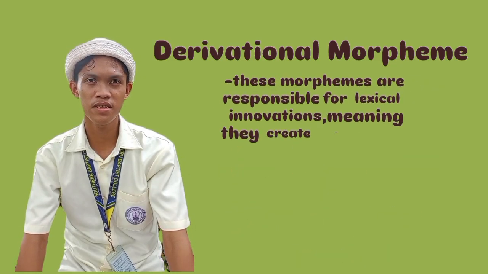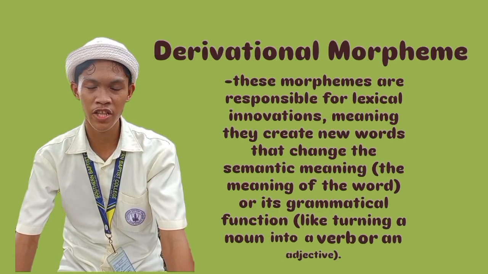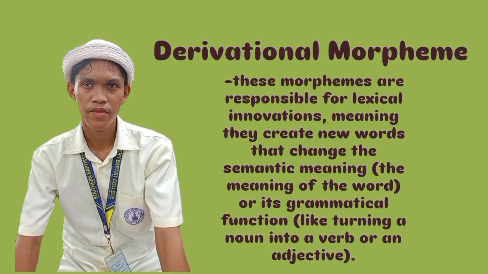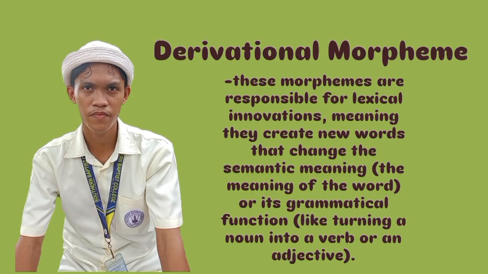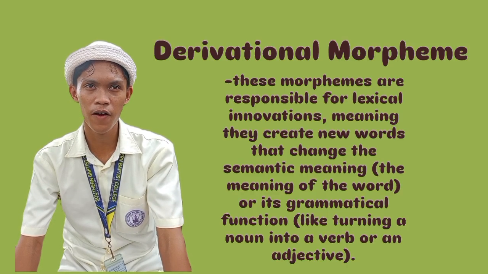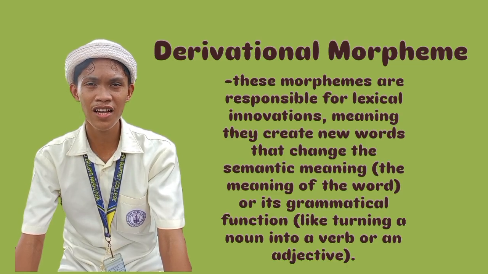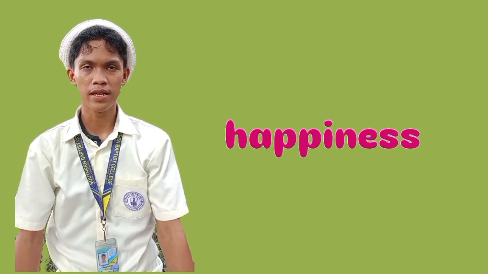These morphemes are responsible for lexical innovations, meaning they create new words that change the semantic meaning, the meaning of the word, or its grammatical function, like turning a noun into a verb or an adjective. So, let us move on to the examples. The first example is happiness.